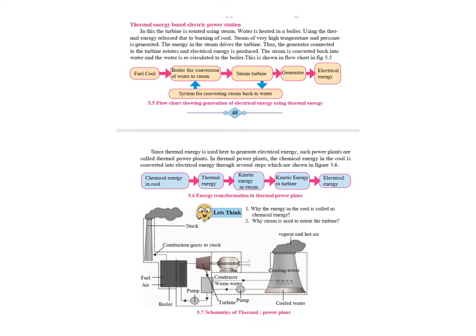In a thermal power plant, the chemical energy in the coal is converted into electrical energy through several steps. Chemical energy in the coal gets converted into thermal energy in the steam. The thermal energy gets converted into kinetic energy in the steam. The kinetic energy is converted into kinetic energy in the turbine. That means it moves the turbine, and that moves the generator, and that in turn produces the electrical energy.